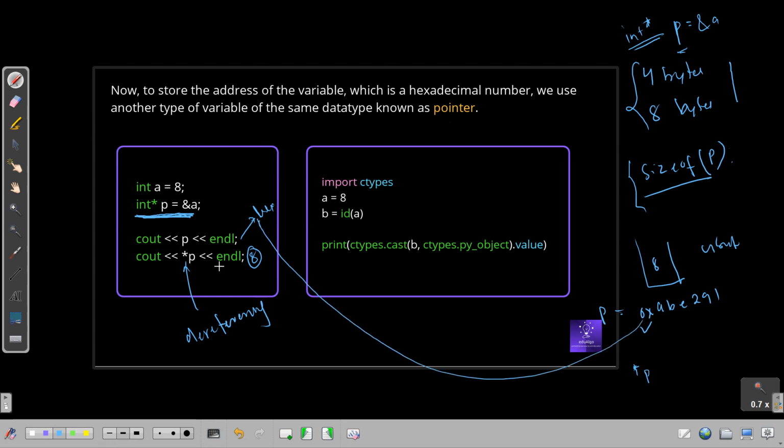Okay. Similarly, this can be done in Python by using a library called ctypes. This is our id, and we are using something called ctypes.cast. So we are really not going to use that anywhere in Python. So don't worry.